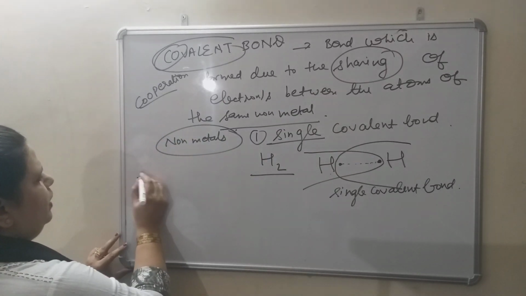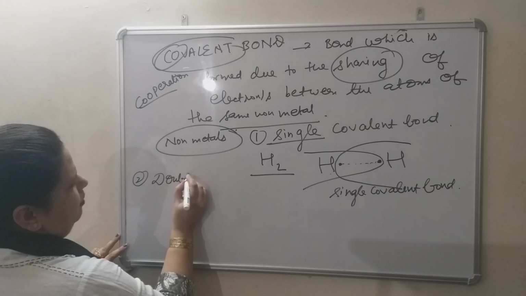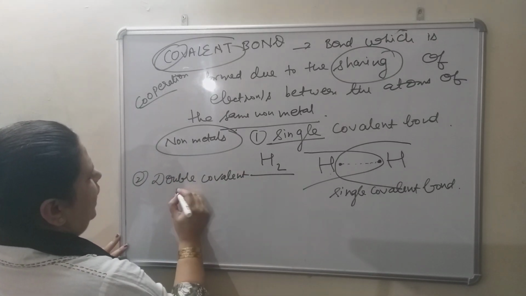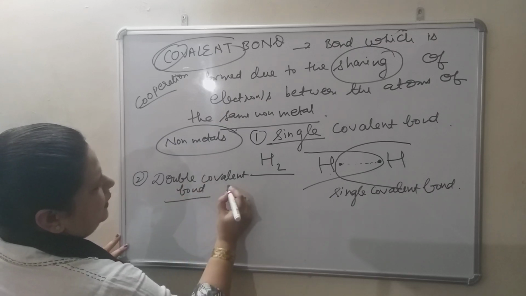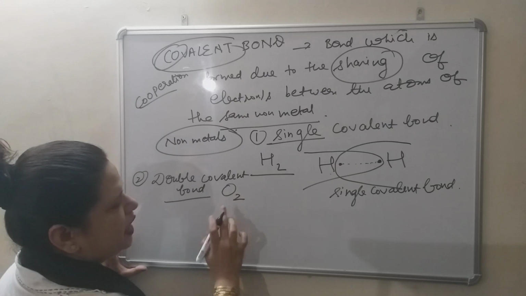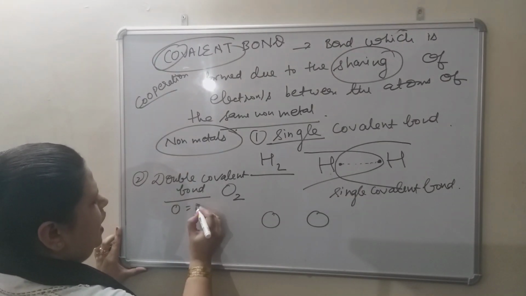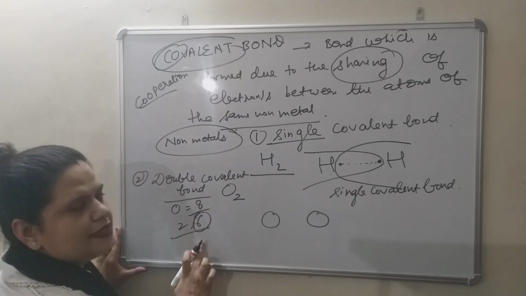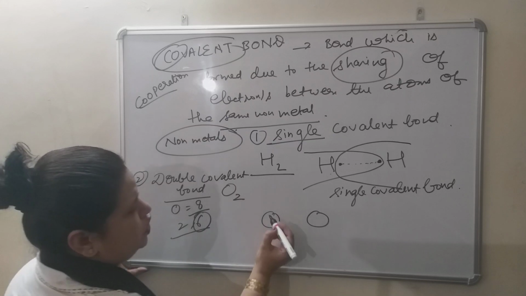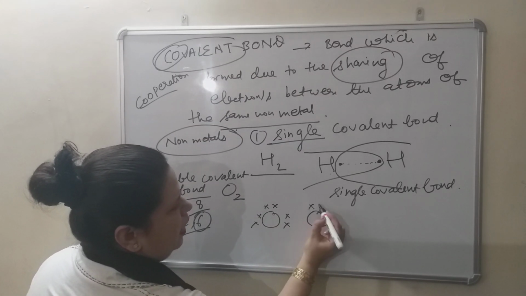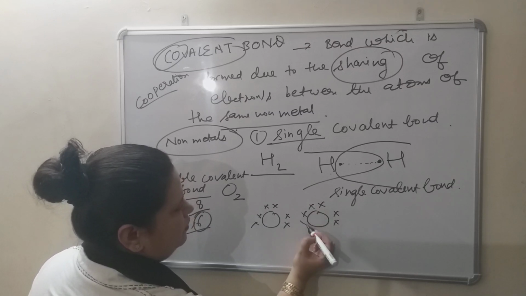In the same manner, we will discuss about double covalent bond. There are lot many examples. One example I have discussed, double covalent bond. It is there in the molecule of oxygen. How many atoms of oxygen are there? 2. First of all, write down the atomic number. Atomic number is 8. Configuration is 2 and 6. We will use 6 electrons which are present in the outermost shell. 1, 2, 3, 4, 5, 6. 1, 2, 3, 4, 5, 6.